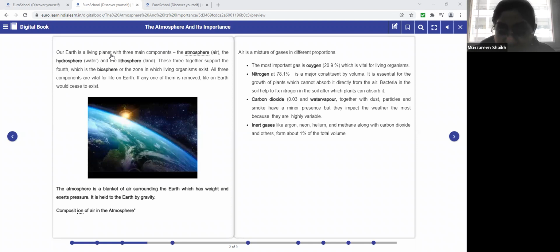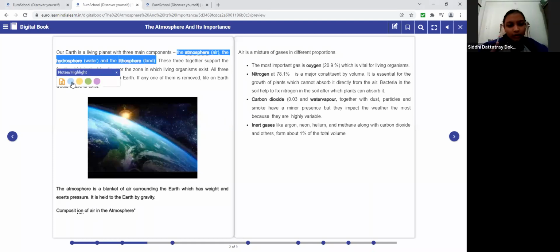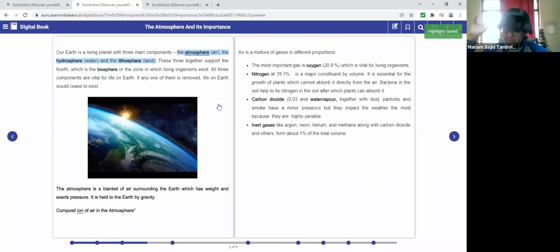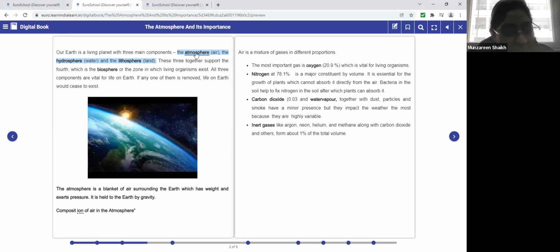One is atmosphere, which is air. Next is hydrosphere, which is water. And the third is lithosphere, which is land. Please underline what are the three main components of the Earth, children? It is atmosphere, hydrosphere, lithosphere. Atmosphere means air, hydrosphere, water, and lithosphere, land.